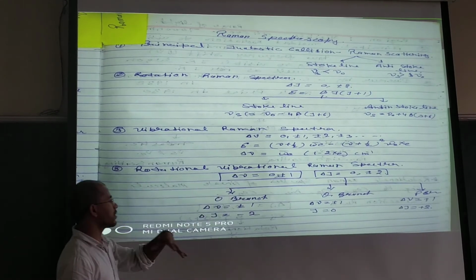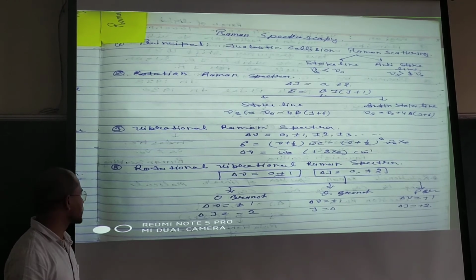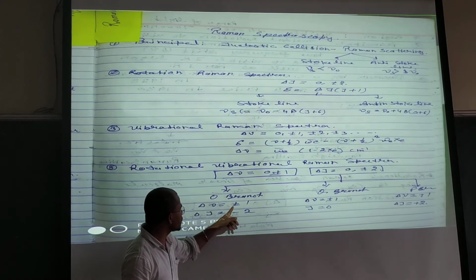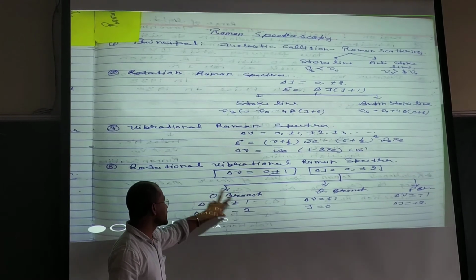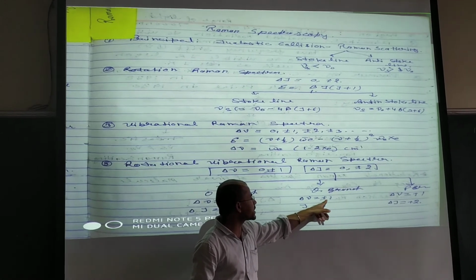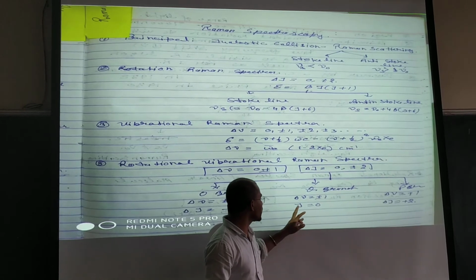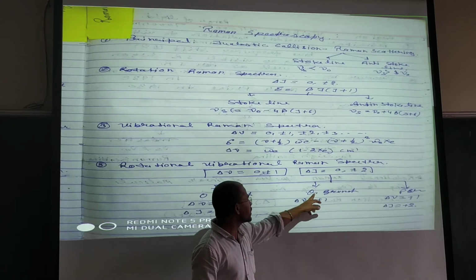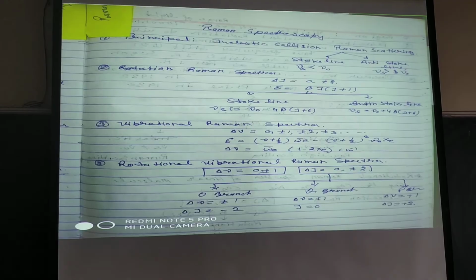So here we have three branches: the O branch, Q branch and P branch. For the O branch, delta mu is equal to plus or minus 1 but delta J is equal to minus 2. In all three cases delta mu is the same, only delta J is different. If delta J is equal to 0, it is known as the Q branch, and if delta J is equal to plus 2, it is known as the P branch.